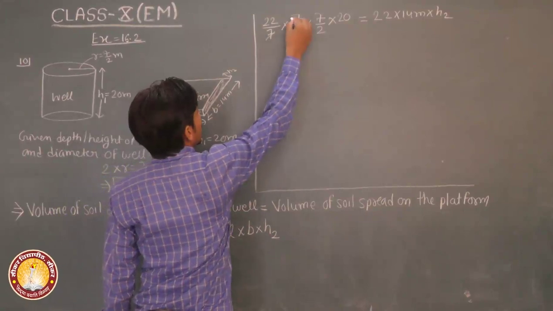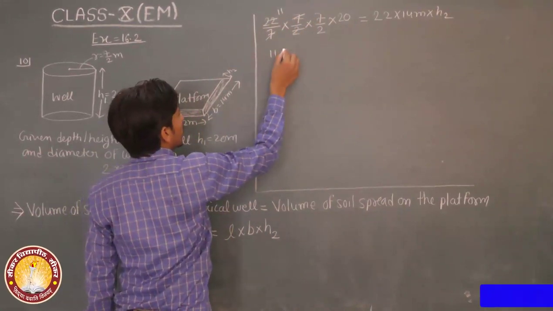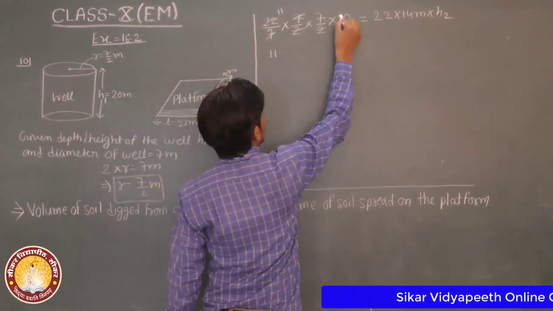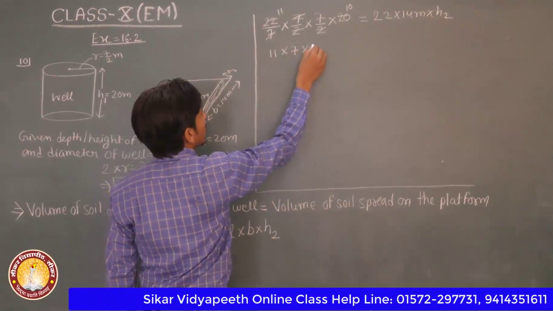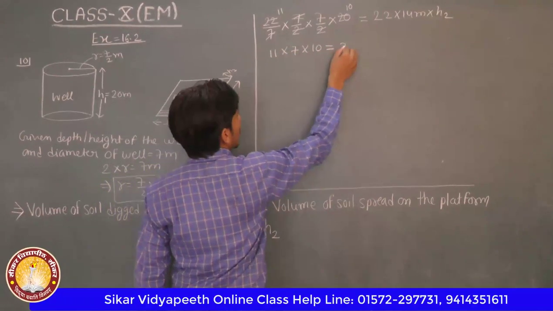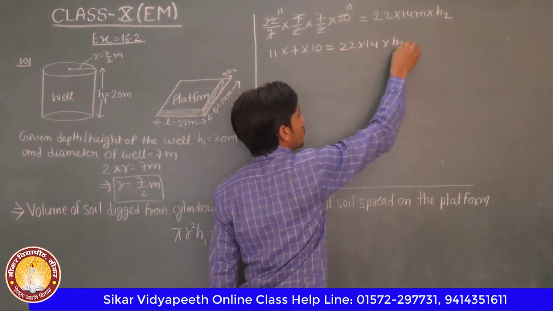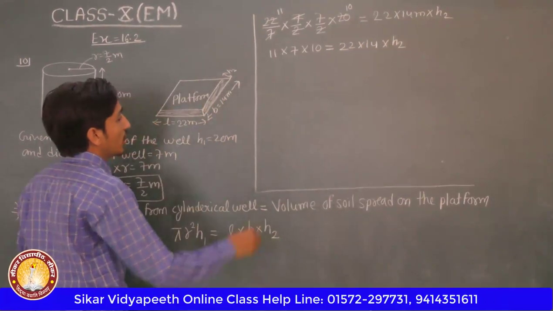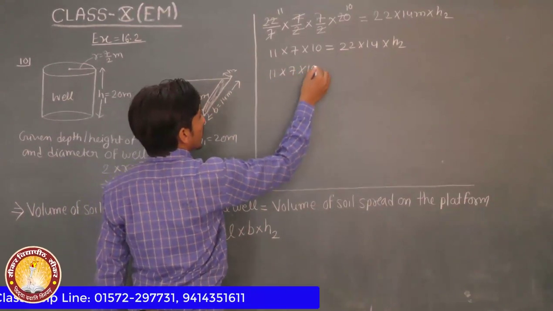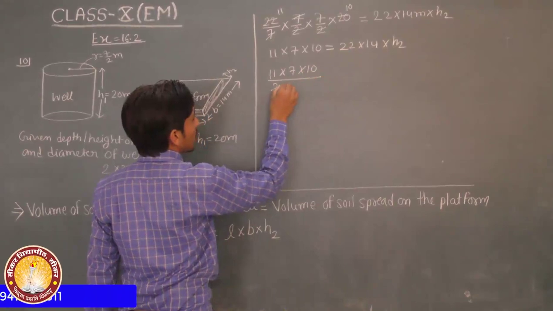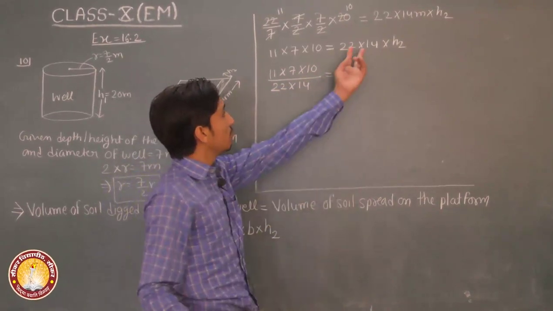So cancel out: 2, 11, 11, 2, 10. 11 into 7 into 10 is equal to 22 into 14 into H2. 11 into 7 into 10 upon 22 into 14 is equal to H2.